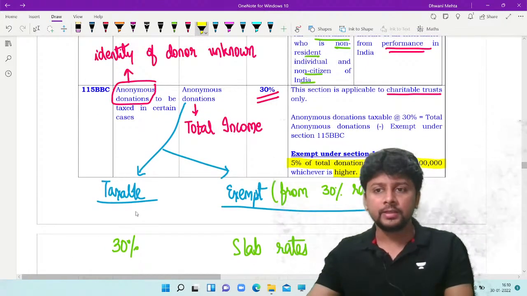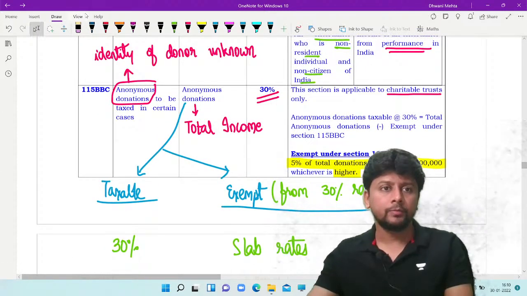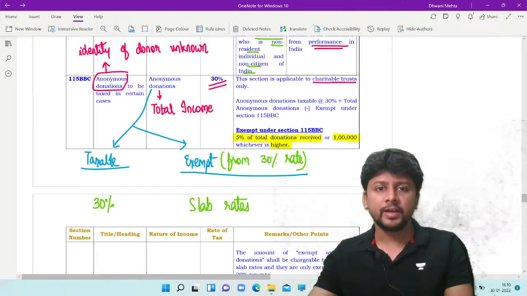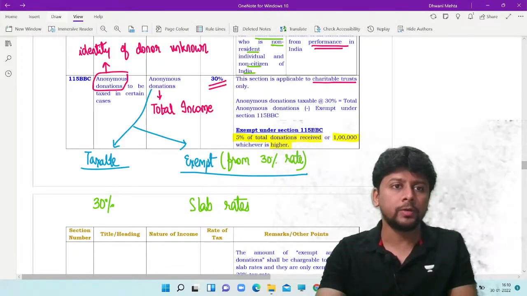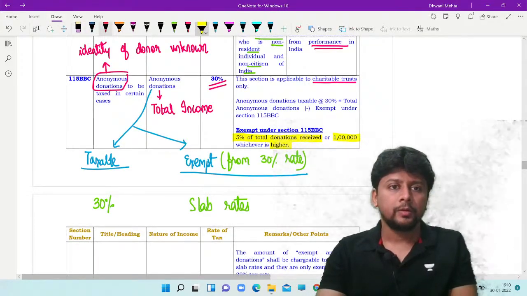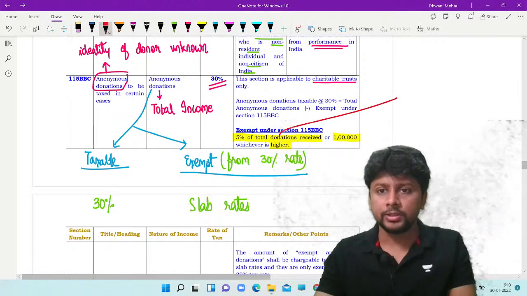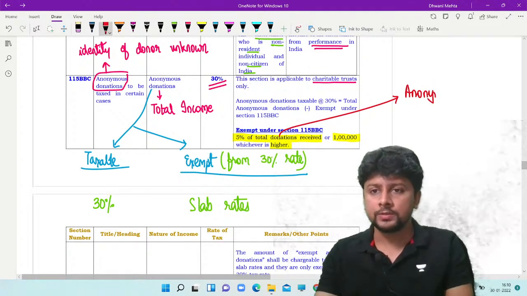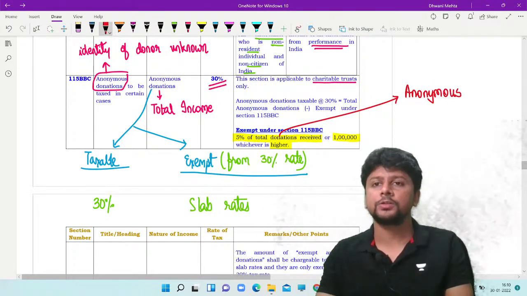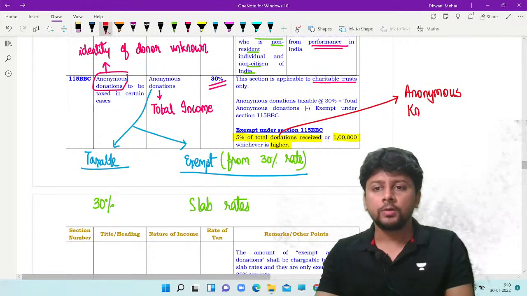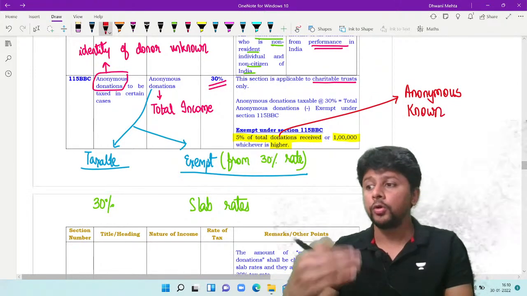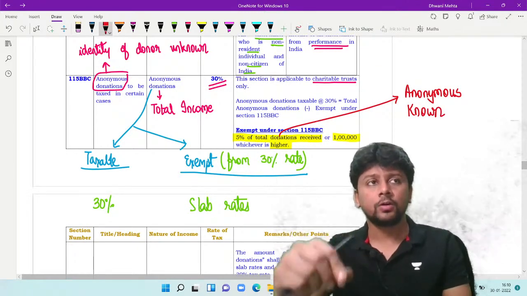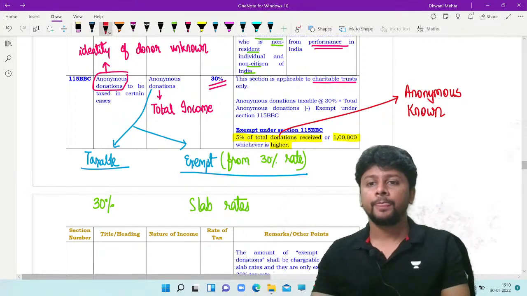Now the only thing worth mentioning here is that it says 5% of total donations. What do you mean by total donations? Total donations will include anonymous donations also. Total donations will also include known donations where the records of the donor are maintained.